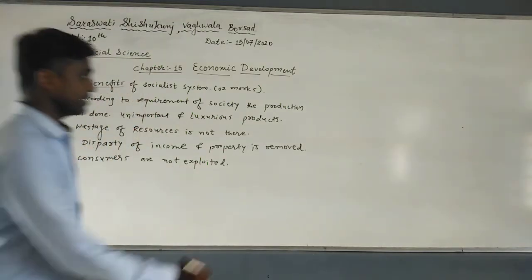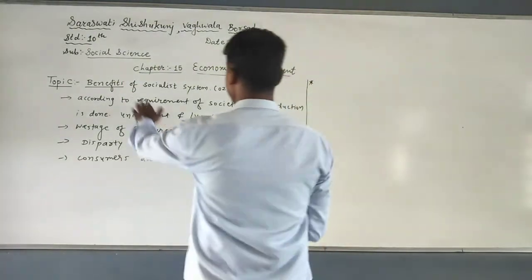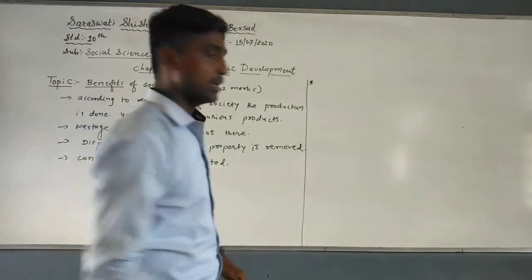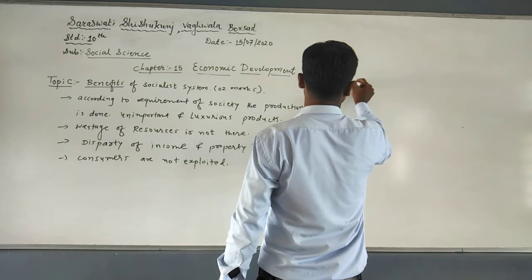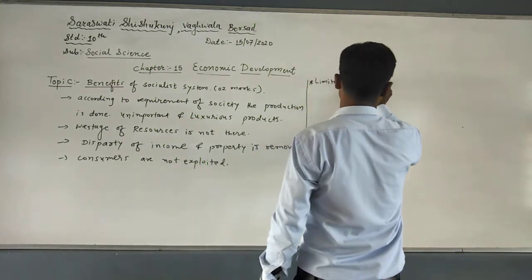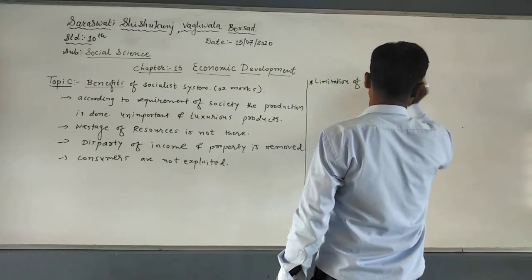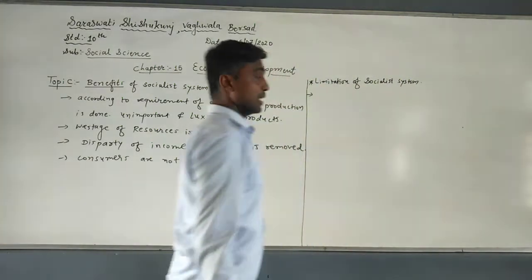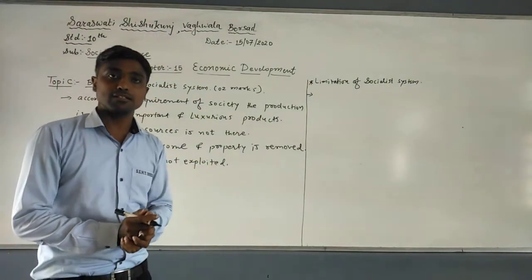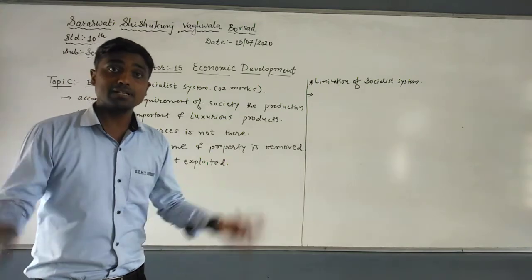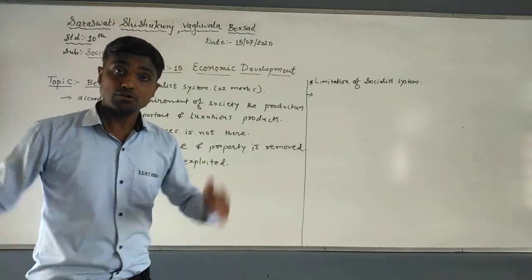Now students, our second question is for 2 marks. Here we have written benefits, so simple. Now we are going to write limitations of the socialist system. You know that this system is totally run by the government, so there isn't any research or new exploration done. So people do not get encouragement or motivation to increase the production.